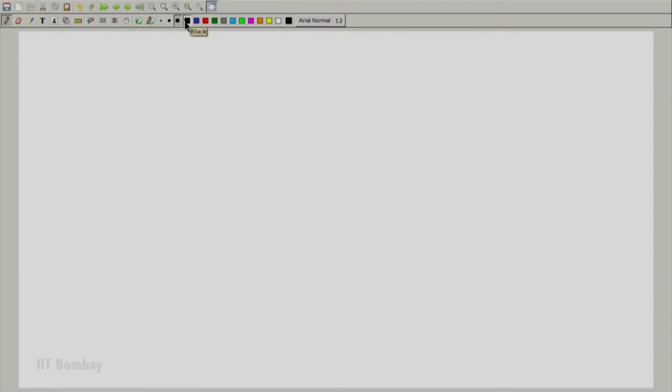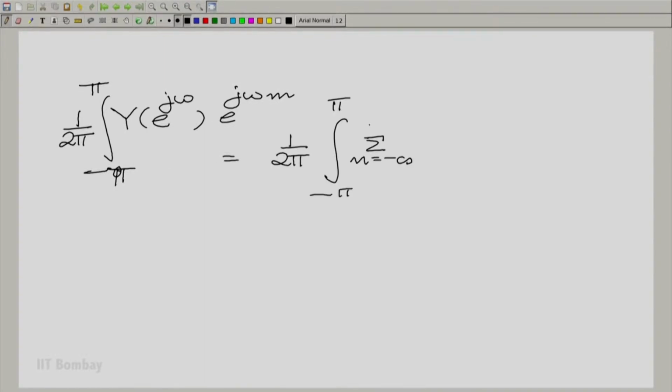I am saying when we multiply Y of e raised to the power j omega by e raised to the power j omega m, let us use a different index variable now, and integrate not from minus to plus infinity, but from minus to plus pi and divide by 2 pi. Of course, you need a d omega here.